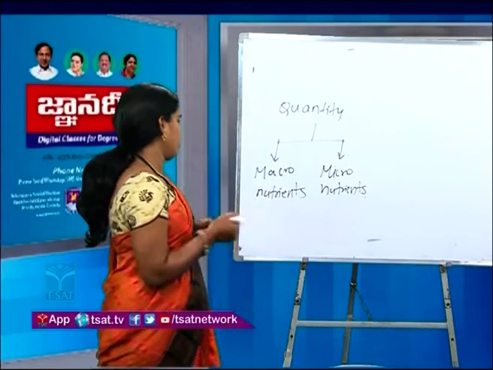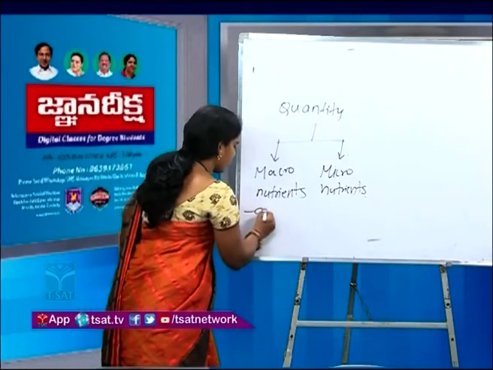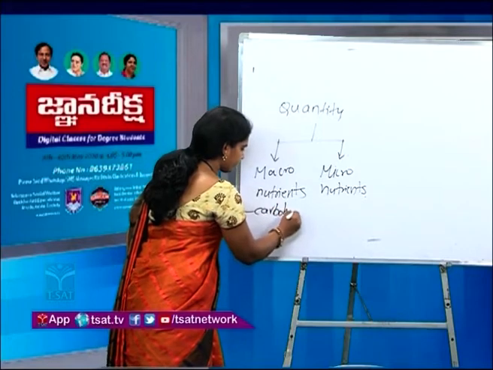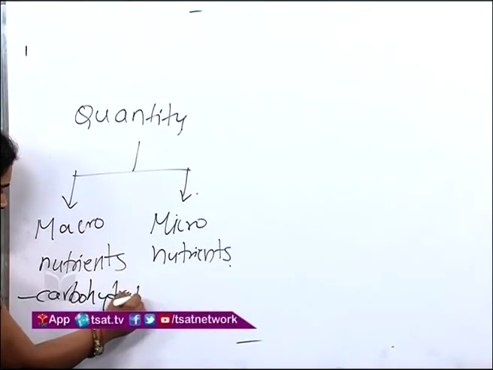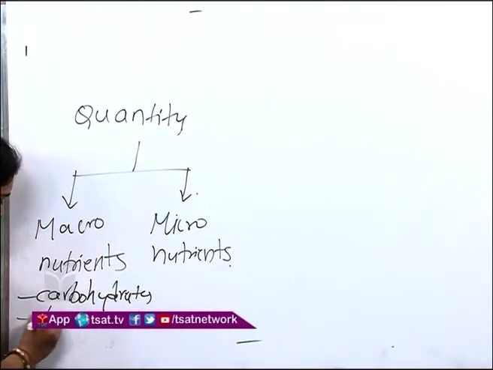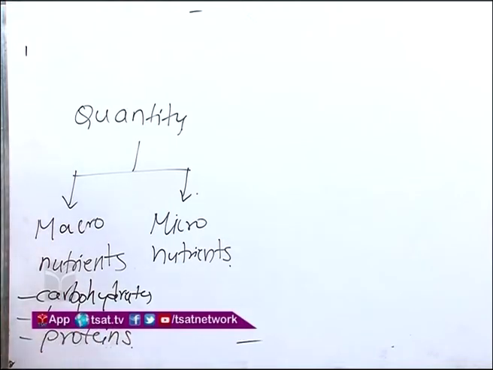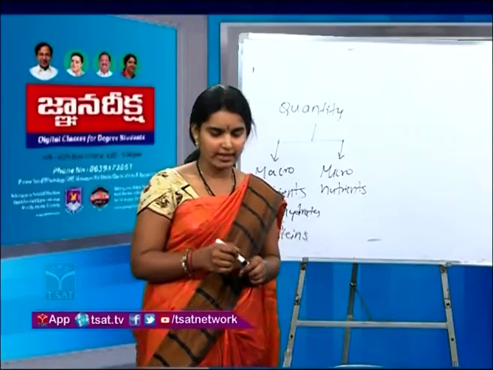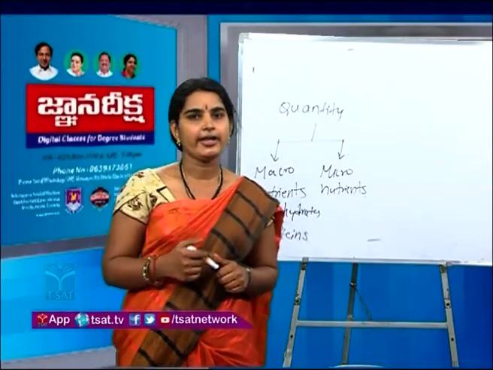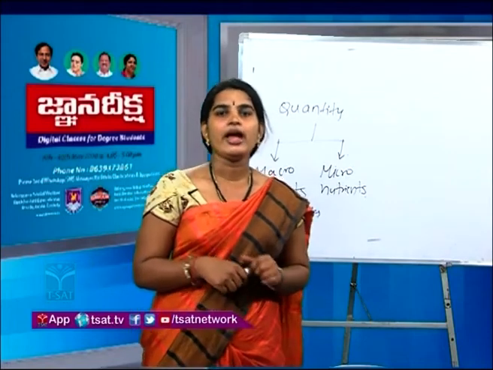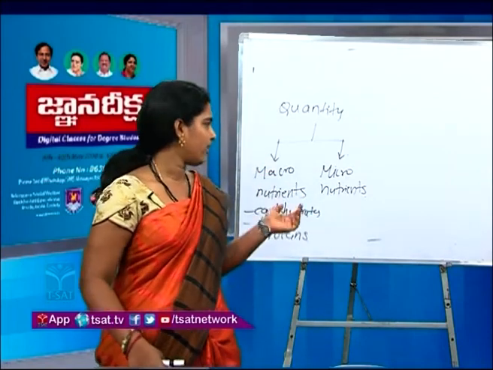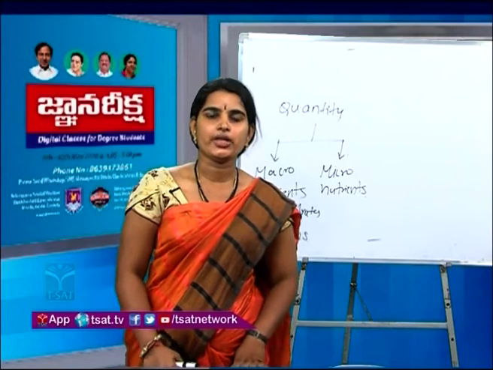Carbohydrates, fats and proteins come under macronutrients because you take a lot of these in your diet. Got it? And next coming to micronutrients.